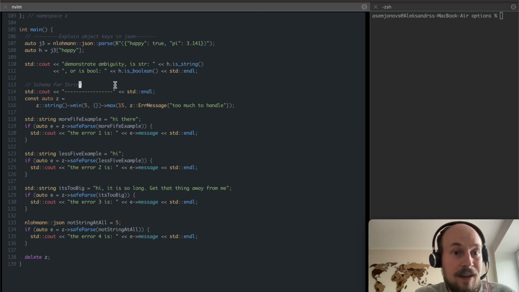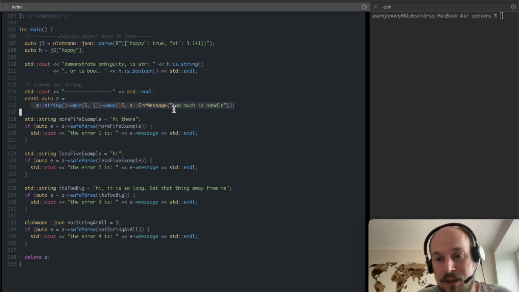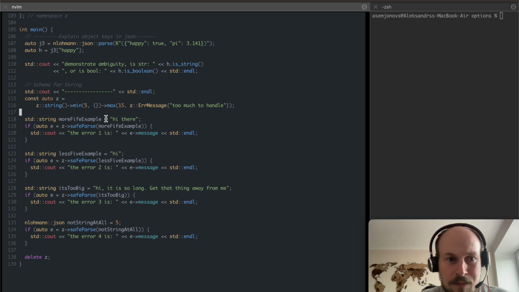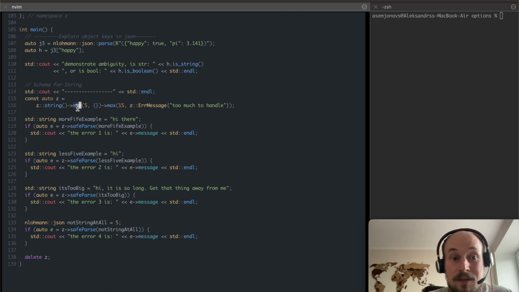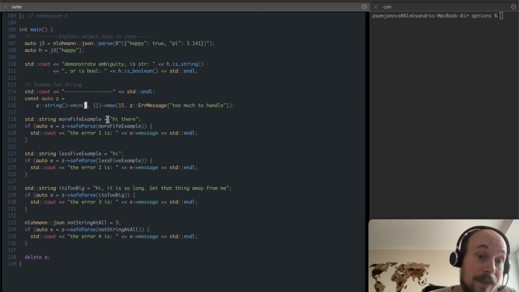In C++, again, I tried recreating the look and feel of Zod in TypeScript. I'm sorry if I violate trademark, but I did create the namespace for my string schema initialization. I do add a minimal length validation, in this case 5.